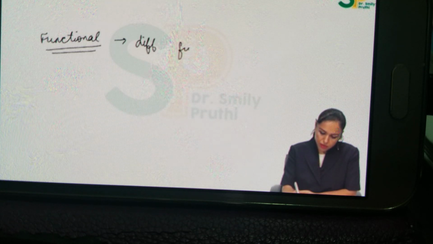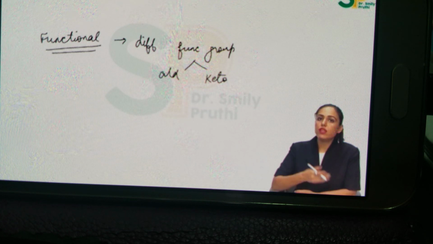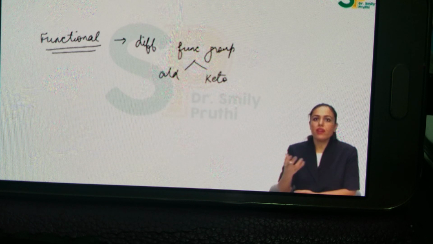In functional isomerism, there is a different functional group. You know the functional groups of carbohydrates are aldehyde and keto. Do not take alcohol as a functional group in carbohydrates. Either aldehyde or keto is a functional group, right? So when we say functional isomerism, then they have different functional groups. One has aldehyde, the other has keto, right?